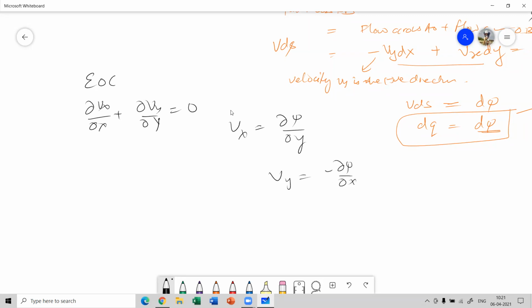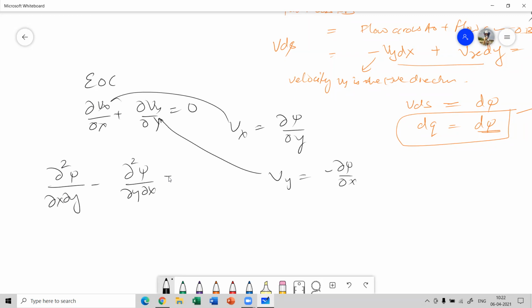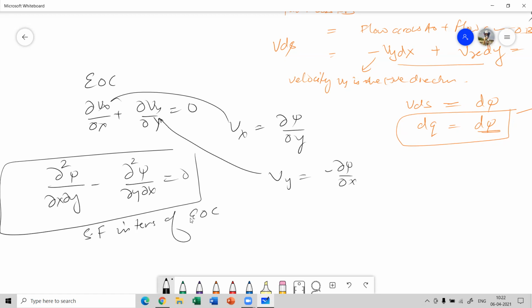So if you substitute the values of Vx and Vy, what you get is del square psi over del x del y minus del square psi over del y del x is equal to 0. So that's also the stream function in terms of equation of continuity, that is represented by equation A. So stream functions can be represented in all these ways.